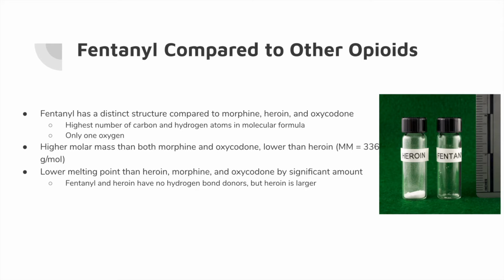Fentanyl compared to other opioids. Fentanyl has a distinct structure compared to morphine, heroin, and oxycodone, some common opioids. It has the highest number of carbon and hydrogen atoms in its molecular formula, and only 1 oxygen. It has a higher molar mass than both morphine and oxycodone, but lower than heroin. Its molar mass is 336 grams per mole. It has a lower melting point than heroin, morphine, and oxycodone by a significant amount. Fentanyl and heroin have no hydrogen bond donors, but heroin is larger, which makes fentanyl the lowest melting point.